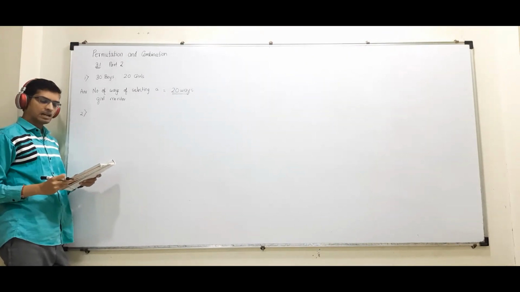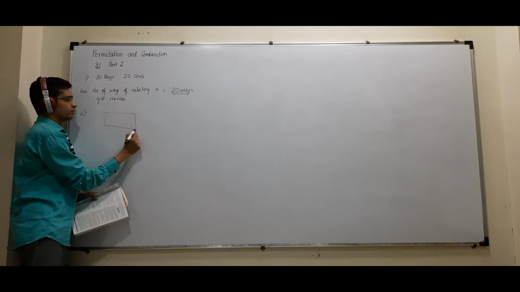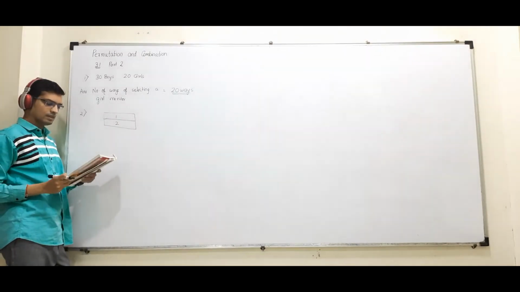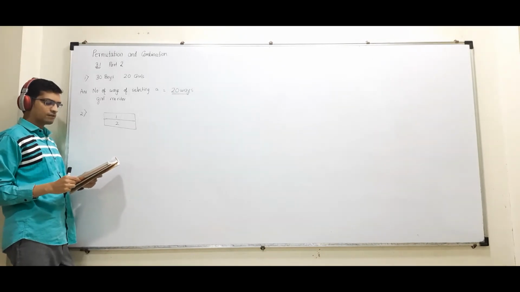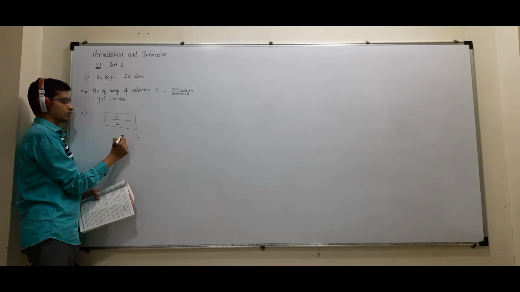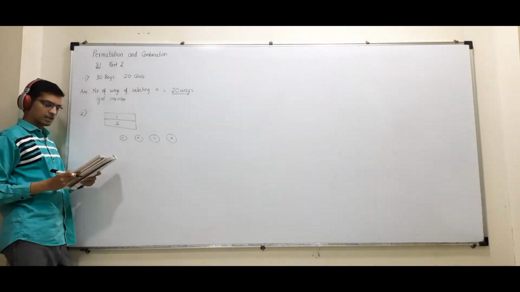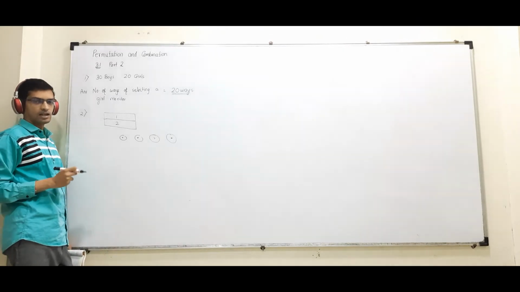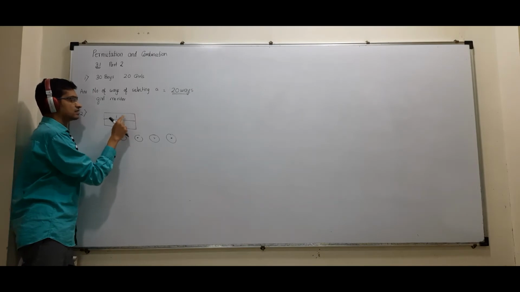Second, a signal is generated from 2 flags. I want to make a signal which is made up of 2 flags. This is one, this is the second flag, by putting one flag above the other. If 4 flags of different colors are available, 1, 2, 3, 4 flags, how many different signals can be generated? Now, if I talk about signals, you cannot have both flags of the same color.